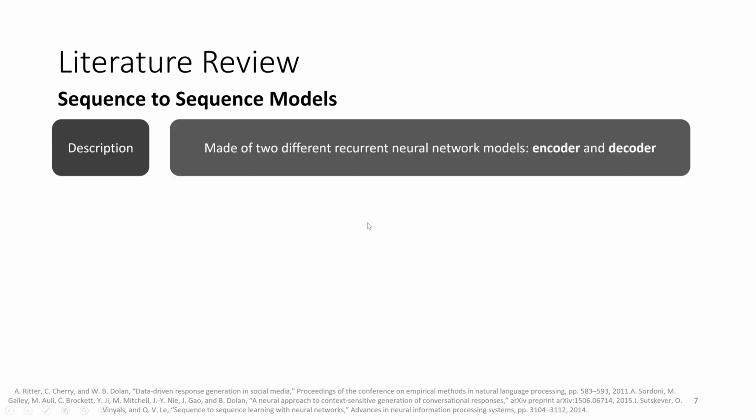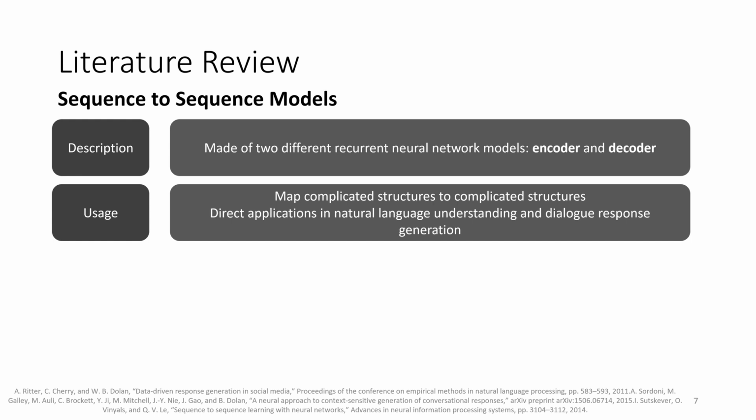Now, the literature review. Going back to the technical aspect, how exactly do we use RNNs to train our models? We need to encode the words to numbers that the system can easily work with. So this is where the encoder comes into play. When the user enters a text or a sequence of words, the encoder will encode the sequence to a vector and feed it to the decoder. The decoder will do the processing and generates a sequence of its own that represents the output.